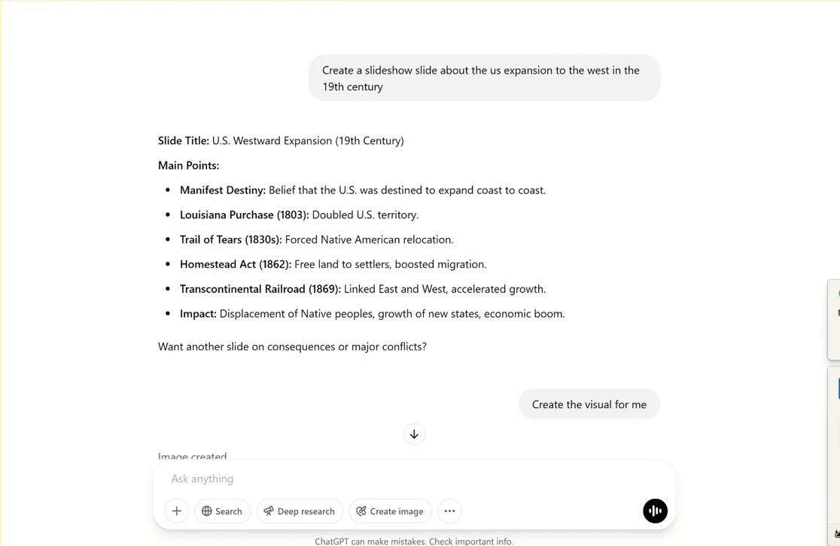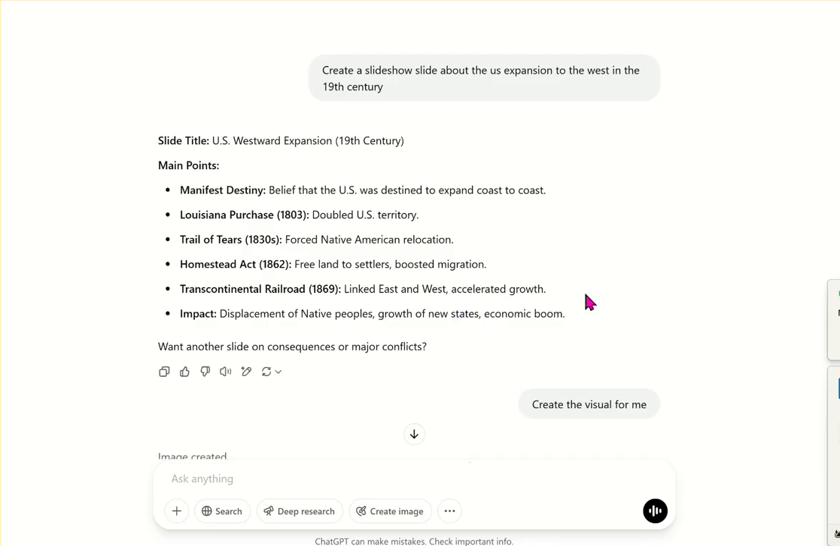Something funny happened to me with ChatGPT that I wanted to share here. It started with me trying to help my dad create a slide in a slideshow. He was making a presentation about the US expansion to the West in the 19th century. I wanted to help him and also show him how great ChatGPT was with the new image generation ability, which everyone seems to have been using lately.